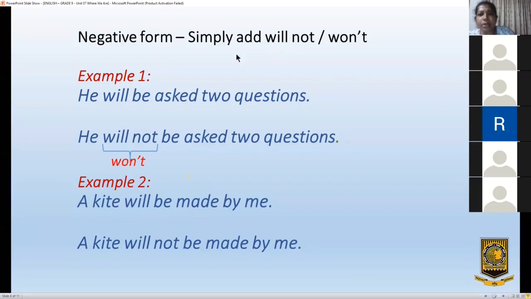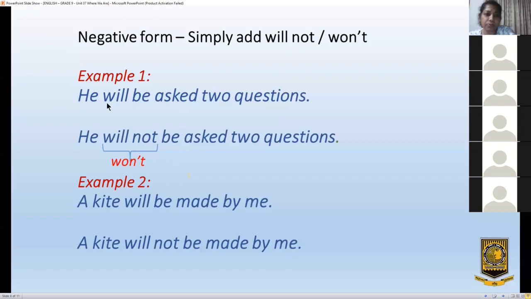Right? Look at this example. He will be asked 2 questions. Tell me, is this an active voice or passive voice sentence?